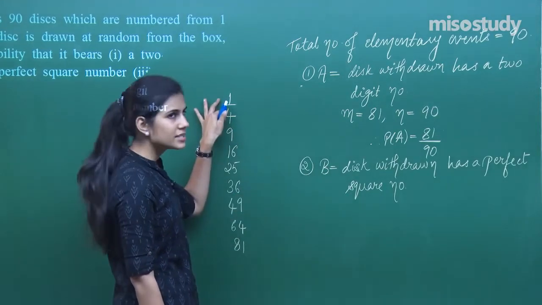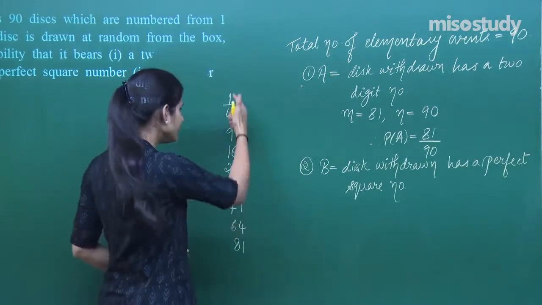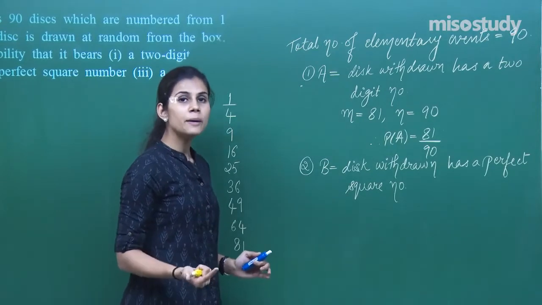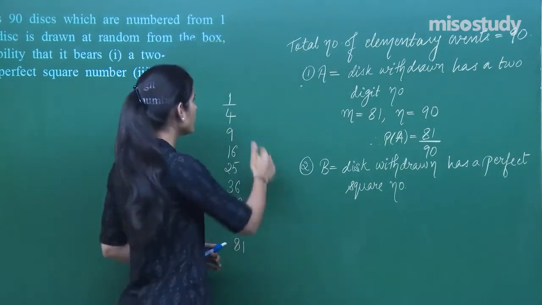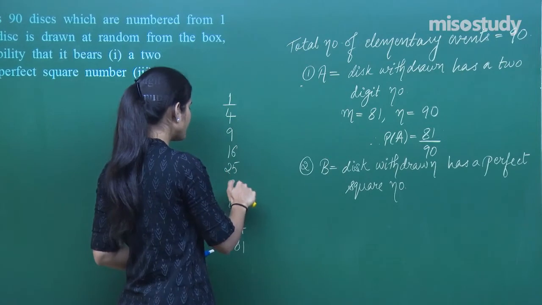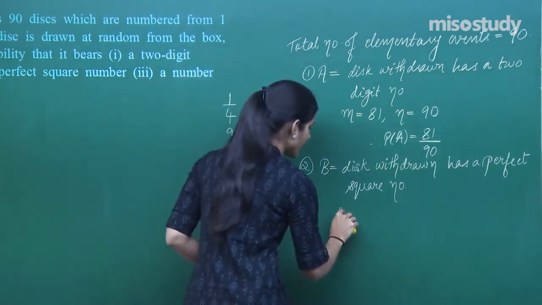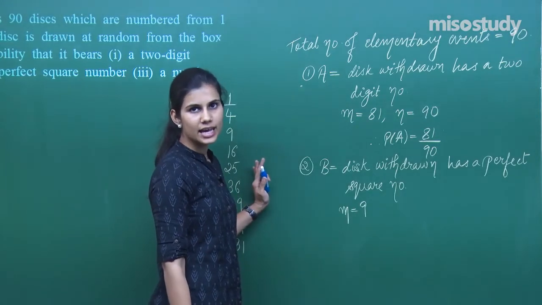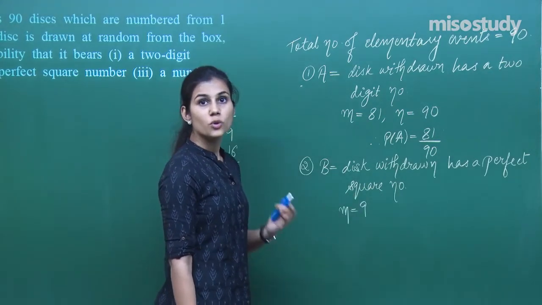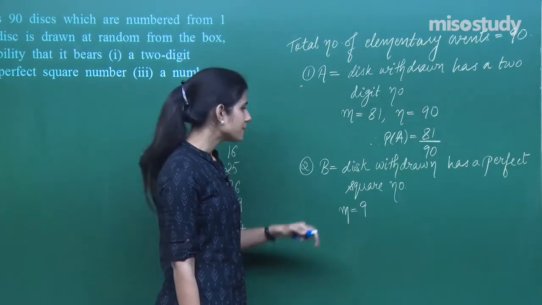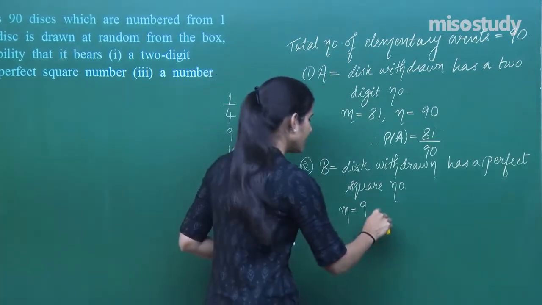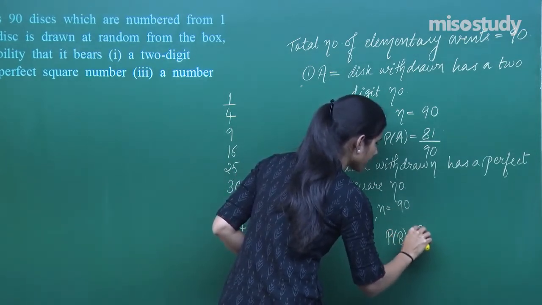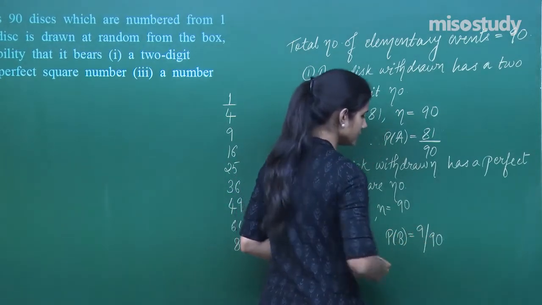So out of discs numbered from 1 to 90, only these many are the discs whose numbers are a perfect square. So how many are they? 1, 2, 3, 4, 5, 6, 7, 8, 9. So your M over here is 9. Out of all the discs numbered from 1 to 90, only these 9 discs have numbers which are perfect squares. So them being withdrawn are the outcomes which are favorable to event B. And N is already 90. So your probability is 9 by 90.